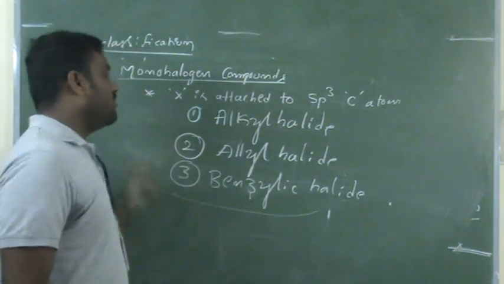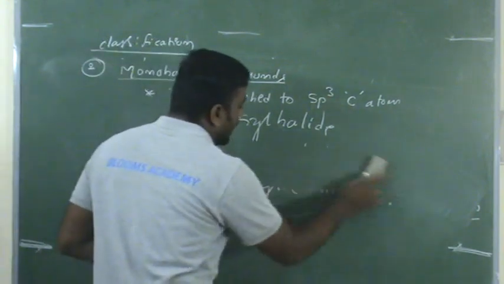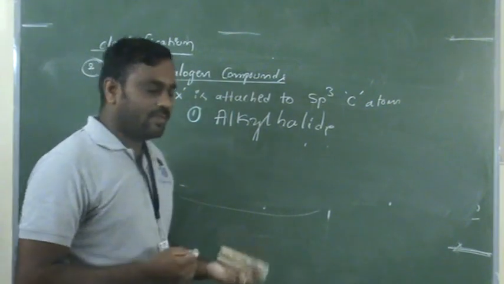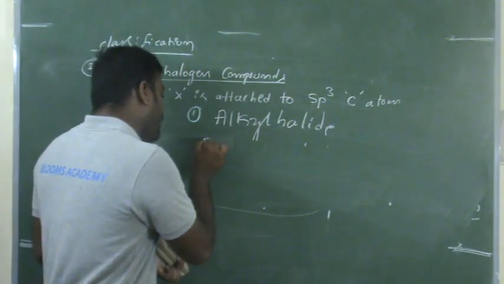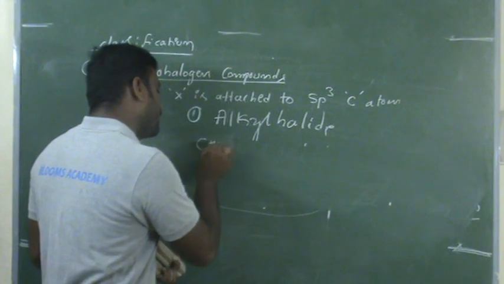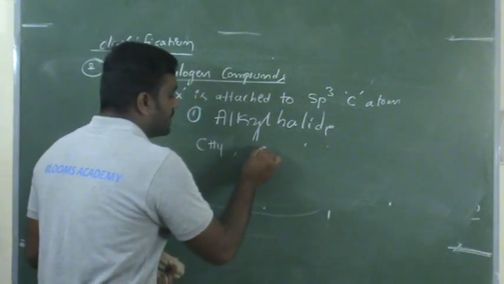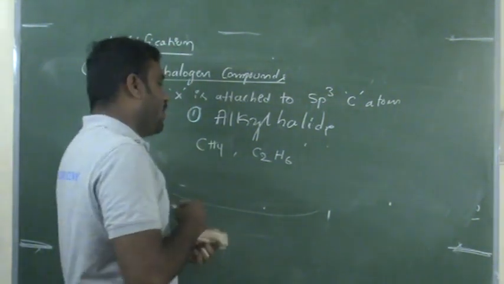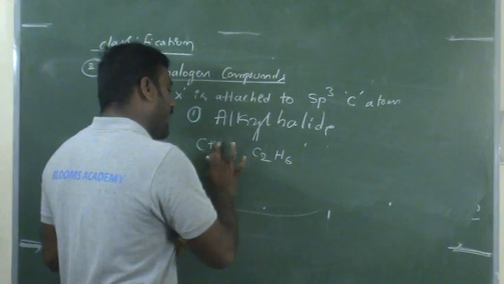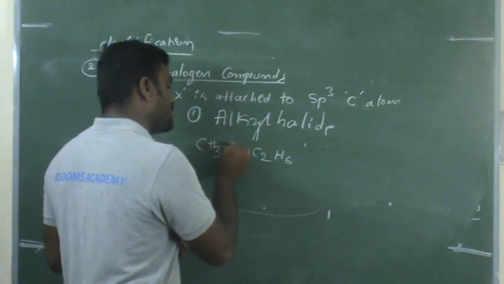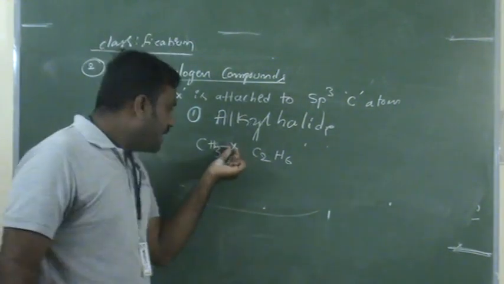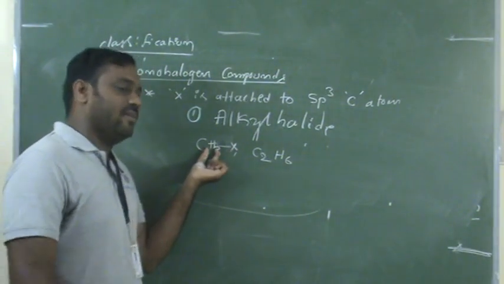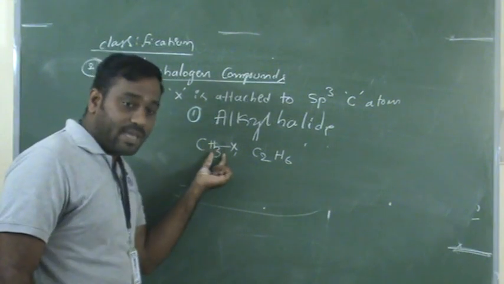Okay. Now, first we are going to discuss what an alkyl halide is. For an alkyl halide, we take one hydrocarbon like CH4 or C2H6. From that we remove one hydrogen atom, then we can attach one halogen. This means the halogen atom is directly attached to only an sp3 hybridized carbon.